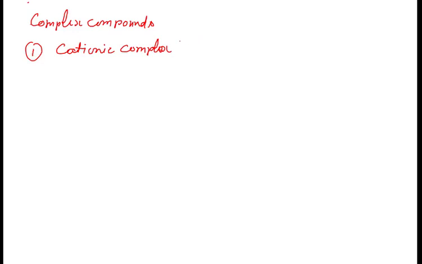As we have discussed, we can take another example of cationic complex as [Ag(NH3)2]Cl. How can we classify it as cationic complex?